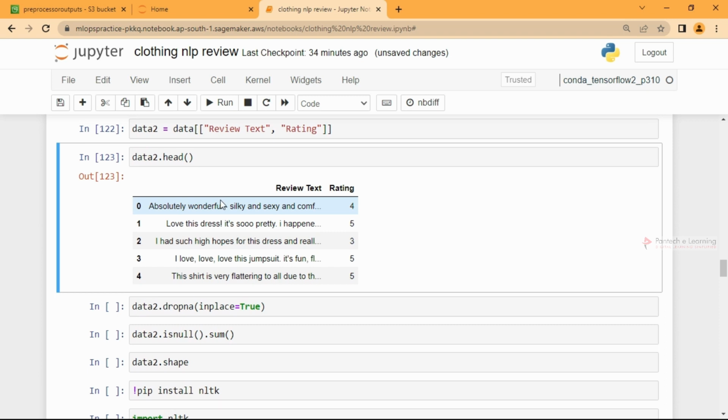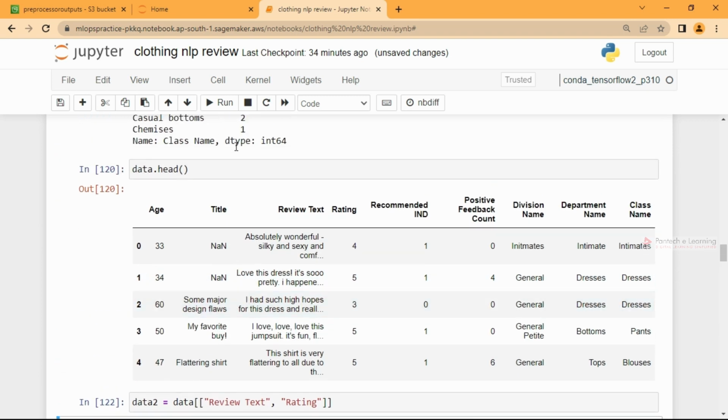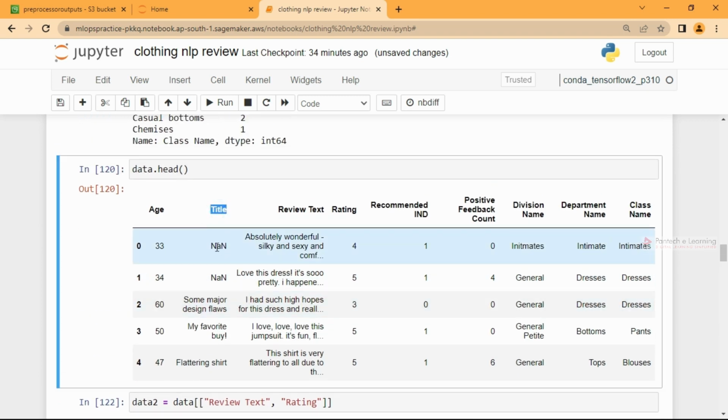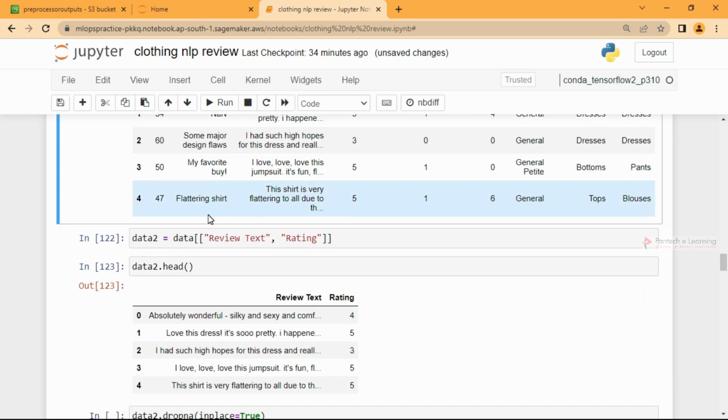I'm going to focus on this. What you can also do is remove the rows where the title is null, and then add the title to the review text, or keep it as a separate column, convert it into numericals and then process it. That's complex and you can do it on your own.